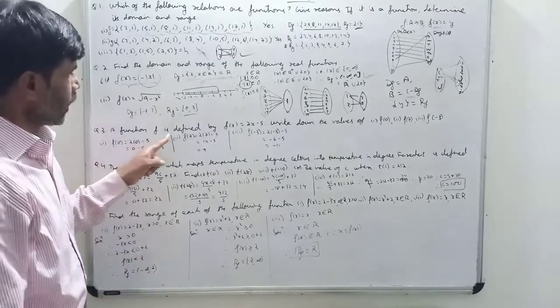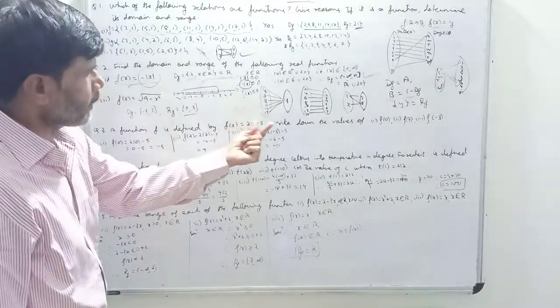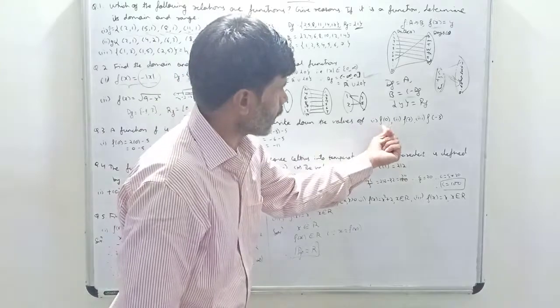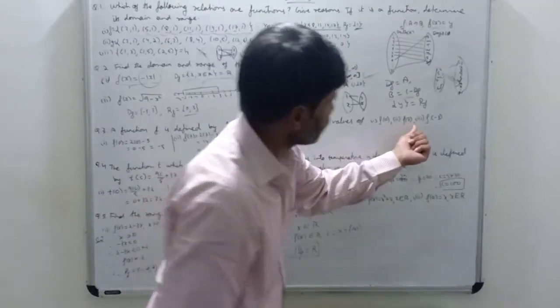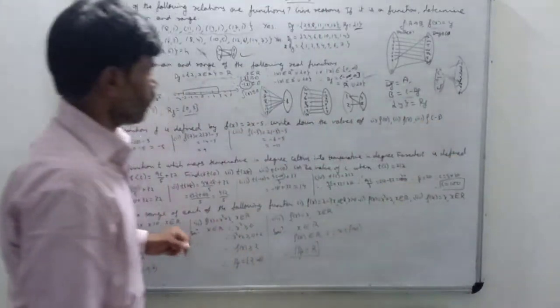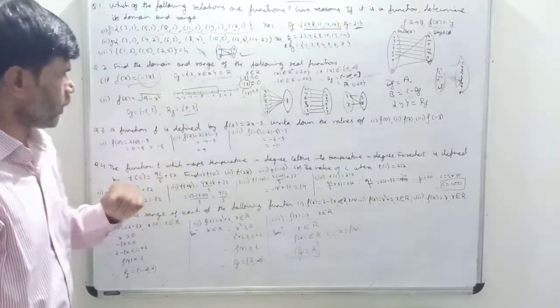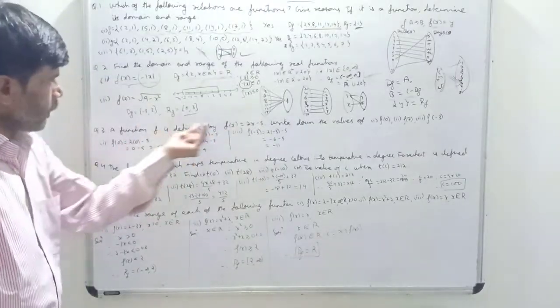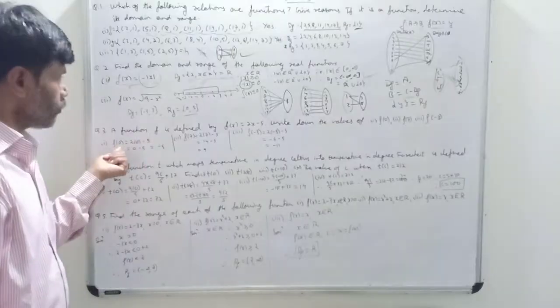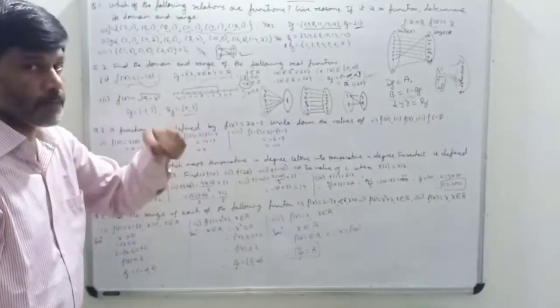Now, a function f is defined by f(x) = 2x - 5. Write down the values of f(0), f(7) and f(-3). Okay, so first f(0), how to find out? f(x) is given as 2x - 5. So f(0) will be what? Left hand side, in place of x you are putting 0. So in right hand side also in place of x you put 0.